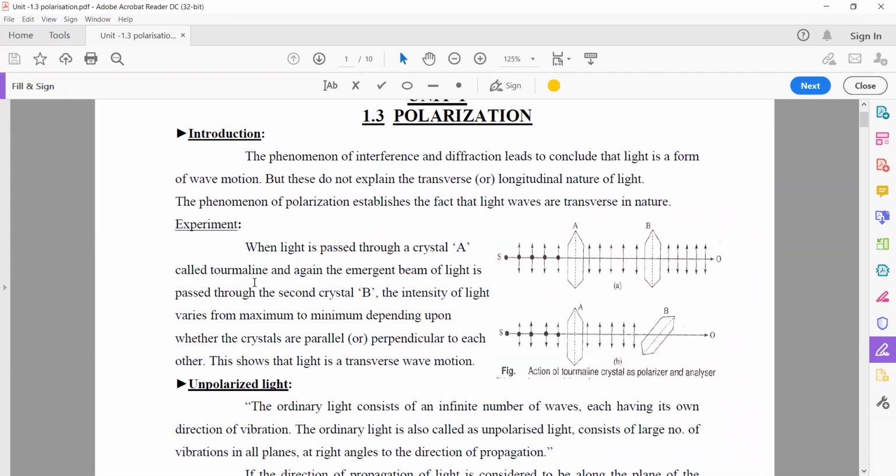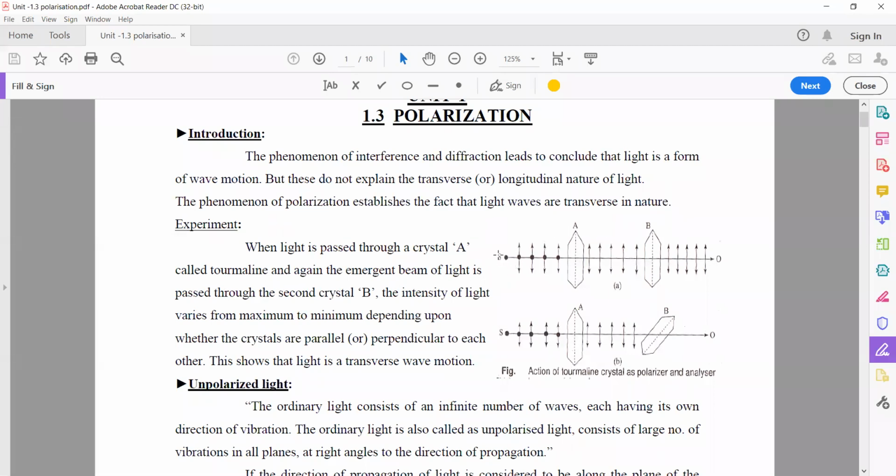Tourmaline crystal is used as a polarized material. Then what is a polarized material? That will be explained in a further session. Here A and B are two tourmaline crystals.